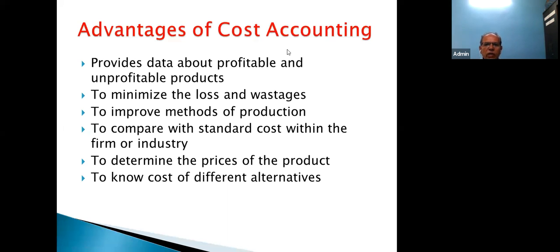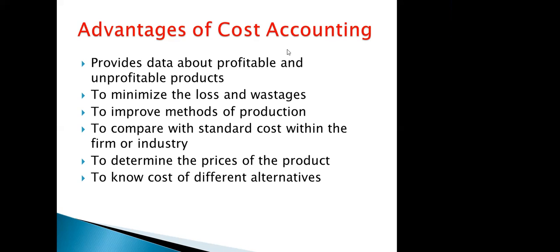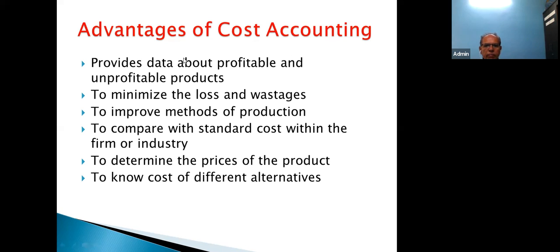Whereas financial accounting will just give you one balance sheet. So from the balance sheet of Philips company, you will not be in a position to know whether the tube light is profitable or the color TV is profitable. Are you understanding my example? Yes, sir. Okay. So do mention this kind of example in advantages of cost accounting.